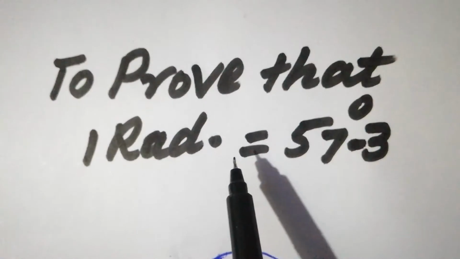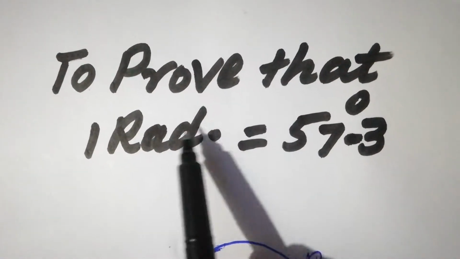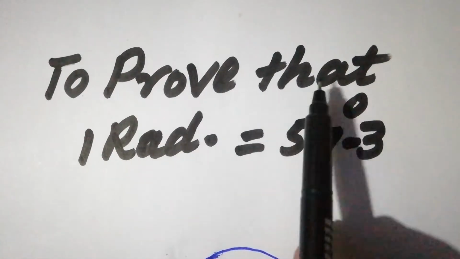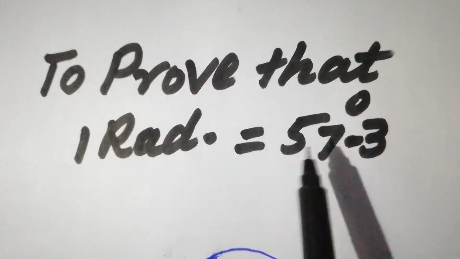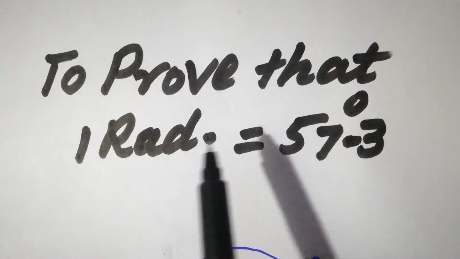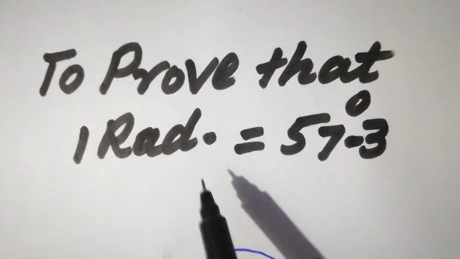My dear students, we have a very important relation that we are going to discuss. We have to prove this relation: 1 radian is equal to 57.3 degree. First of all, what is radian?